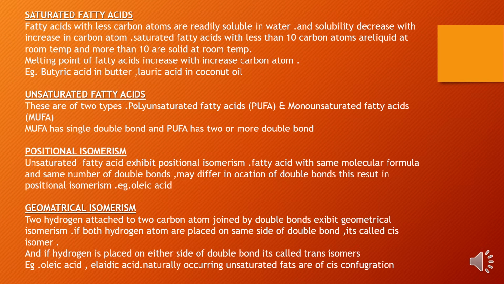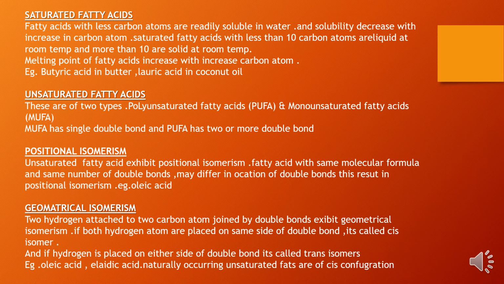Geometrical isomerism. Unsaturated fatty acids also exhibit geometrical isomerism. This is when two hydrogen atoms attached to two carbon atoms joined by a double bond exhibit geometrical isomerism. If both hydrogen atoms are placed on the same side of the double bond, it is called cis isomer. And if the hydrogens are placed on either side of the double bond, it is called trans isomerism.